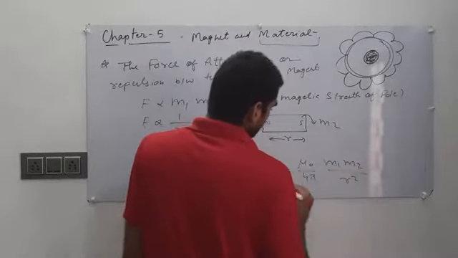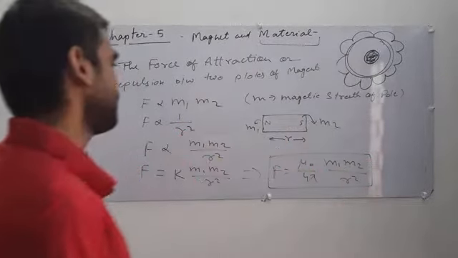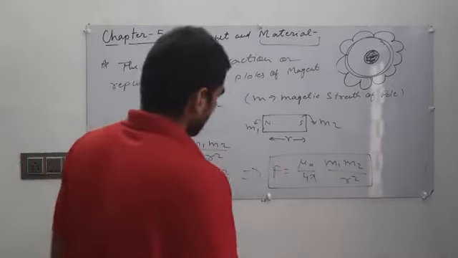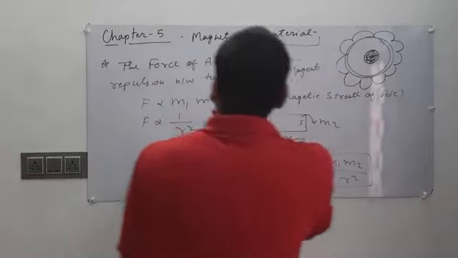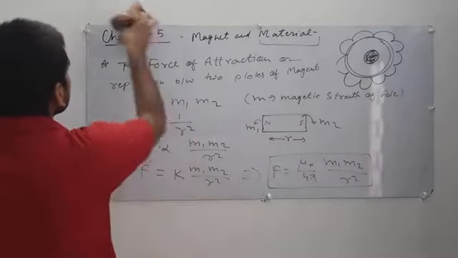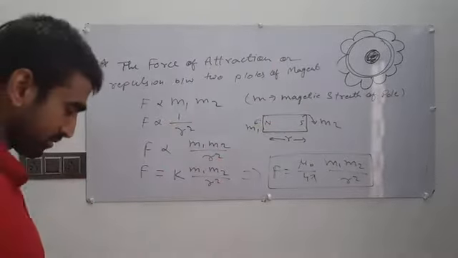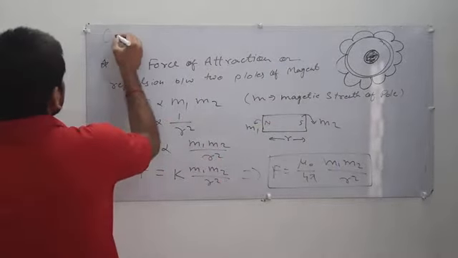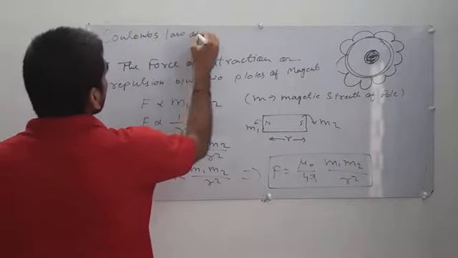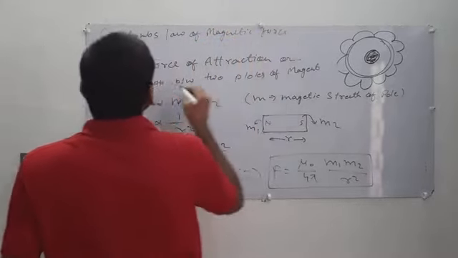This is the Coulomb's law of magnetic force.